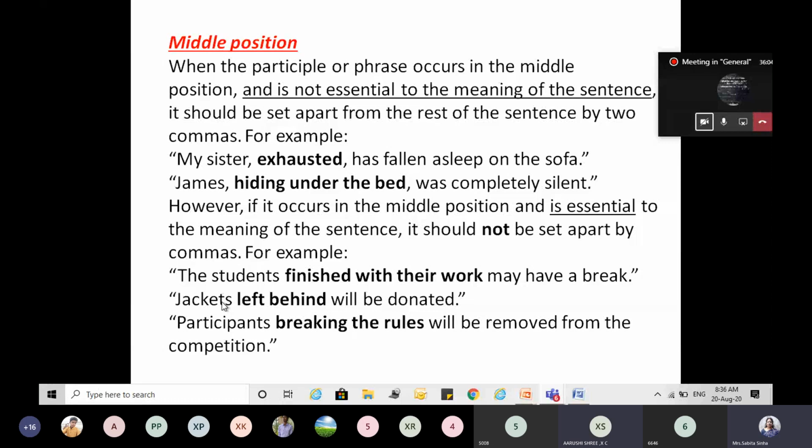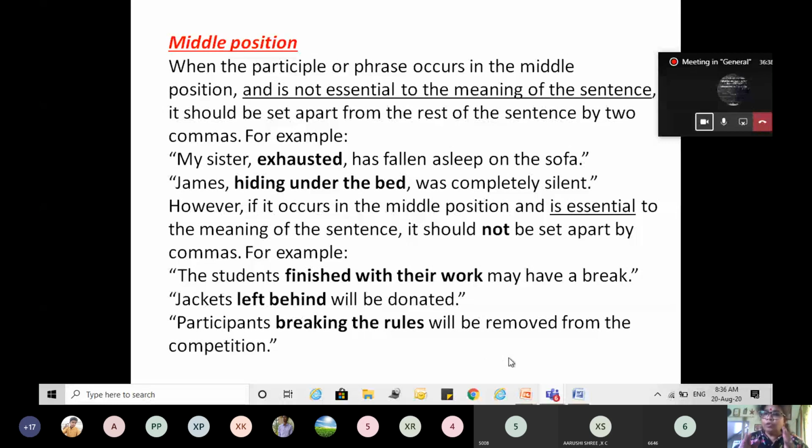Jackets left behind will be donated. Jackets will be donated. Which jackets? Those jackets which have been left behind. Participants breaking the rule will be removed from the competition. Which participants? Participants who are breaking the rules. So breaking the rules is important for completing the sentence, and that is why it cannot be removed using commas.